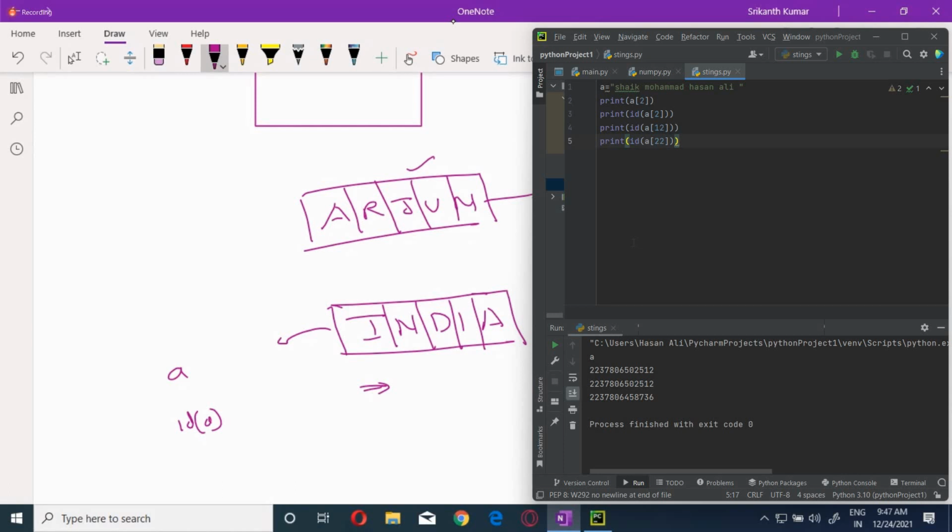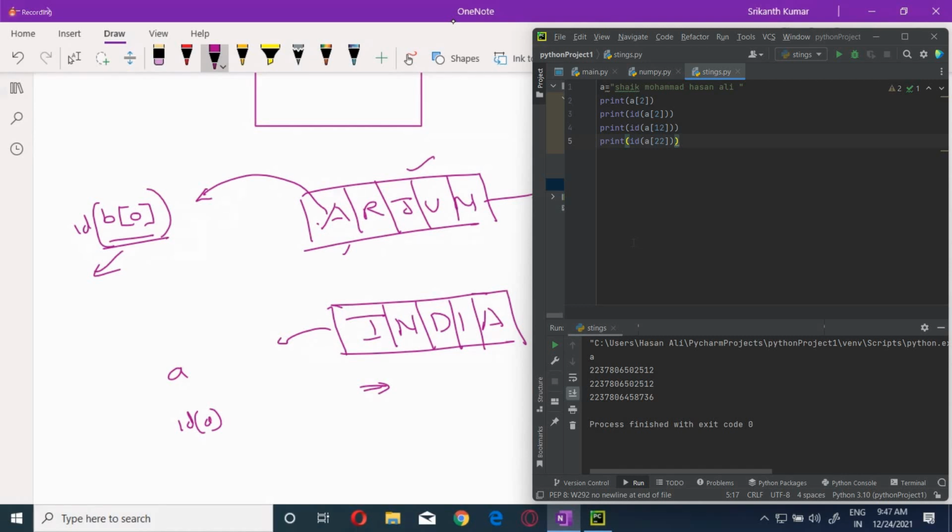Whereas A may belong to a different memory location, actually his native is different. His address will be different. If I want to get A, it is B of 0. When I say ID of B of 0, it will give A's native address, where exactly A is stored.